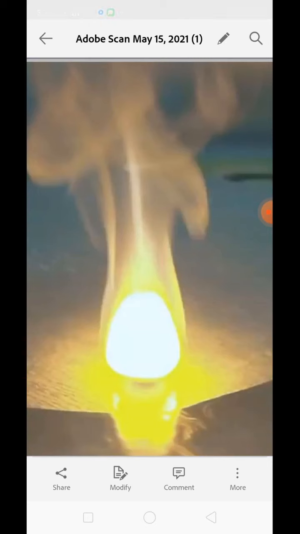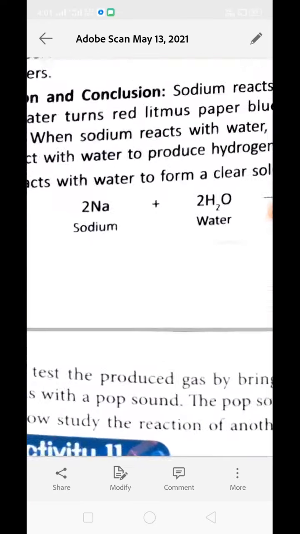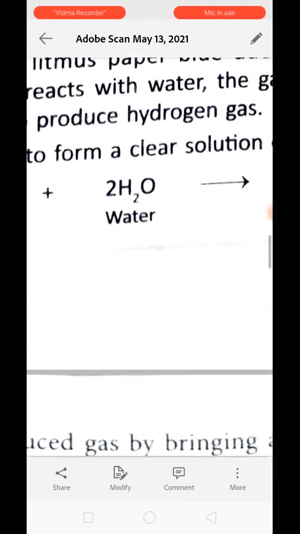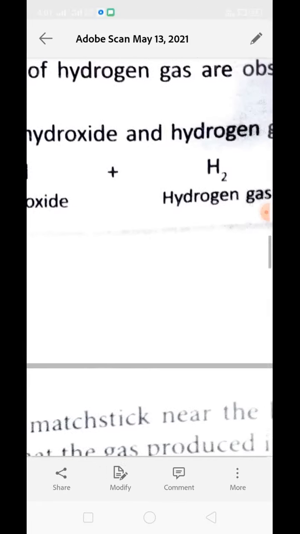Clear? So sodium reacts vigorously with water, and after the reaction, the water turns red litmus paper blue due to the formation of sodium hydroxide. When sodium reacts with water, bubbles of hydrogen gas are also formed. Most of the reaction takes place inside the water, and hydrogen gas is liberated out with heat. You can see the reaction. Sodium reacts with water to form sodium hydroxide and hydrogen gas.